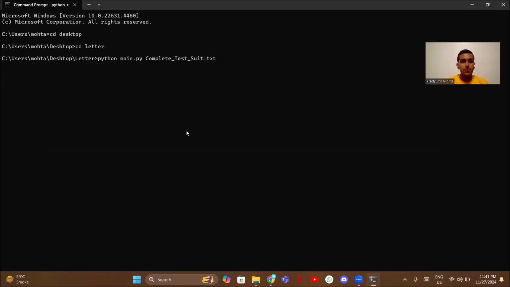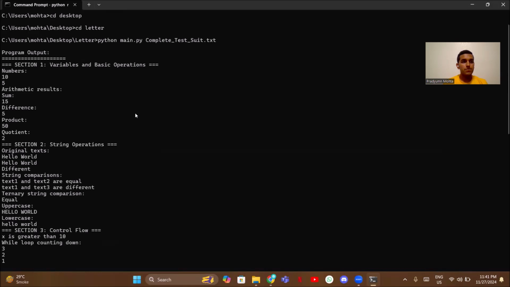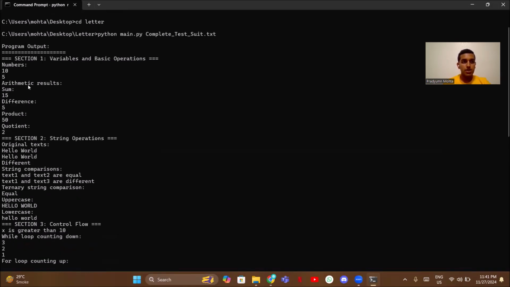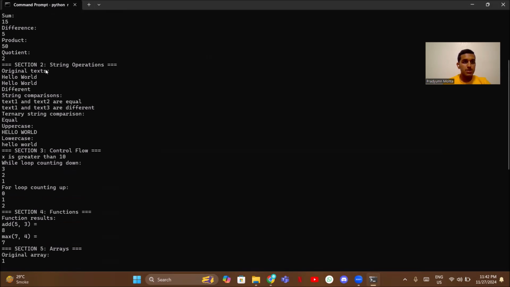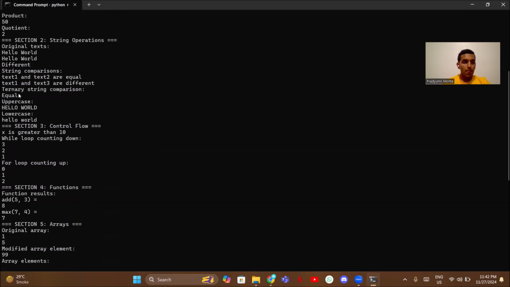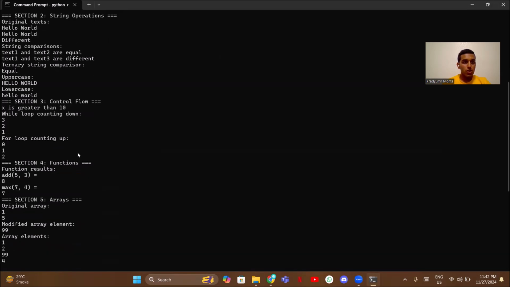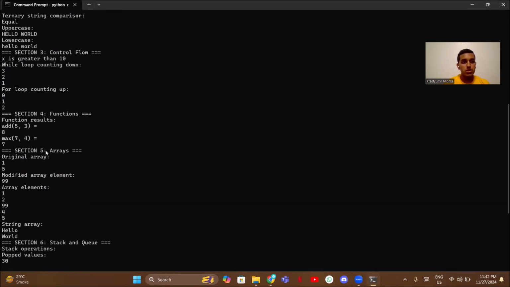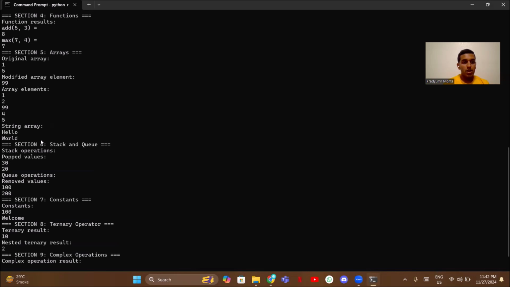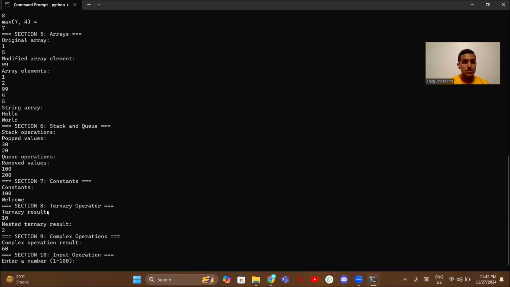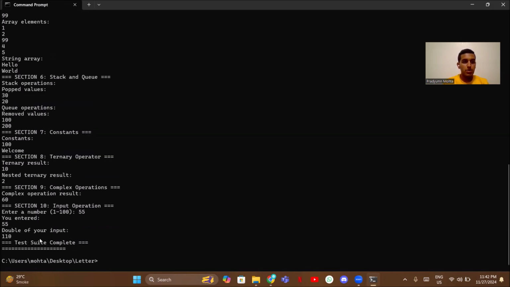Now, when we press enter, the code runs, and it has been made into sections, giving the output of each part of the code, as you can see over here. It gives output for uppercase and lowercase. In the control flow, there are if else, while loop, and for loop. In the functions, you get the output. These are the arrays. Then there's stack and queue, constant, ternary operator, and some complex operations. So this is the input output. I need to enter a number between 1 and 100. So I entered 55 and the double of it is 110. So the test suite is complete.